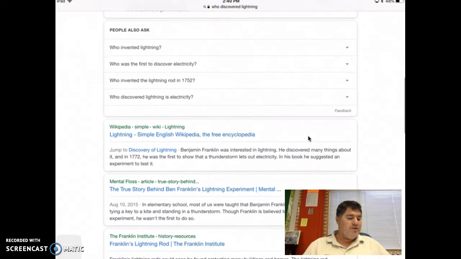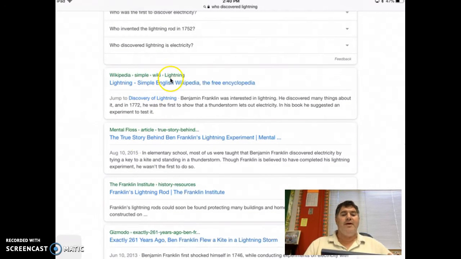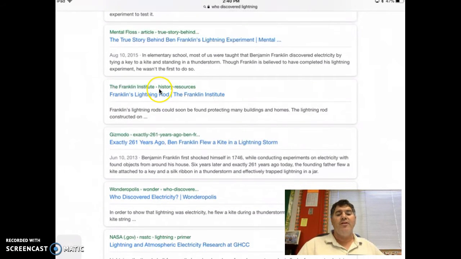We could also go down to who invented lightning. I don't know if one of those ones. Now, right here is Wikipedia. Wikipedia is a good place to start, but I don't want you to use that as a source, because Wikipedia can be changed by anybody, anytime. It usually is a pretty good place to start, but it's not a good place to source. So we're not going to do our sources from there. So let's go down a little bit. Let's see, Benjamin Franklin Institute, Franklin Lightning Rod. I know that Sierra S is going to be looking at that. That might be something she might want to look into.